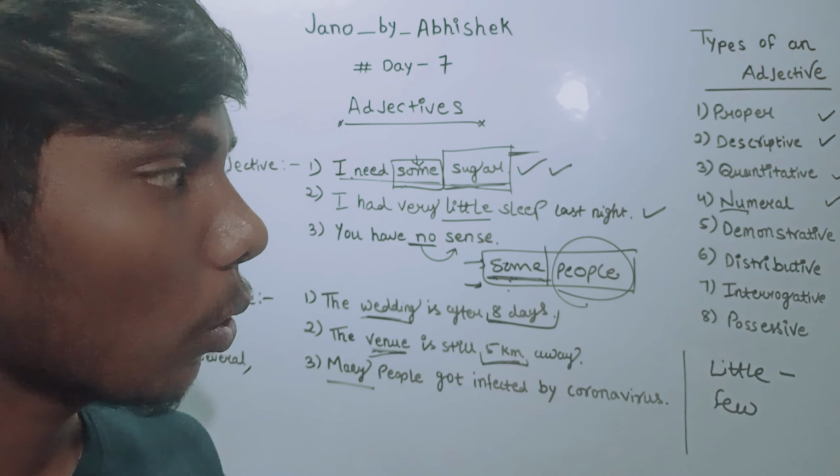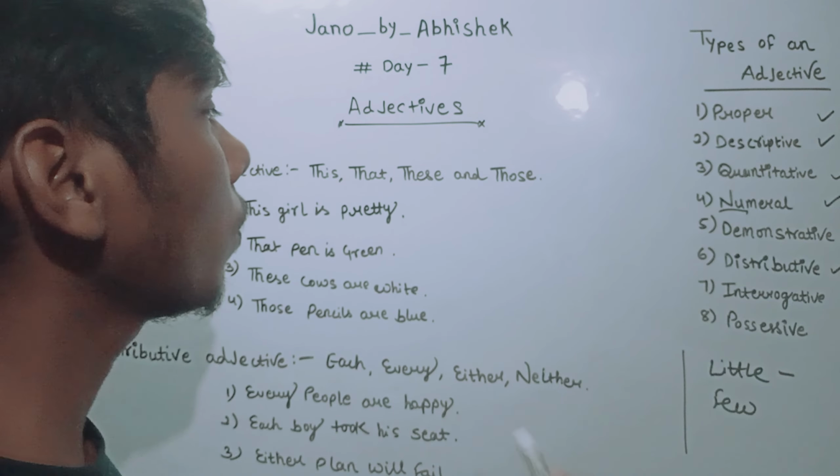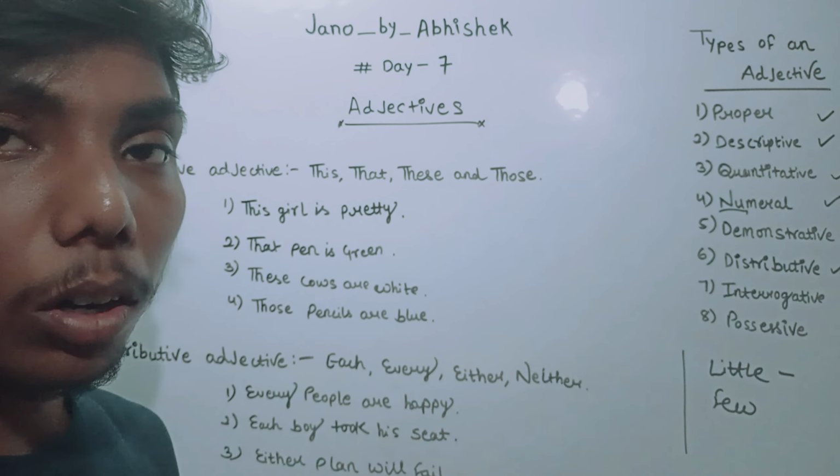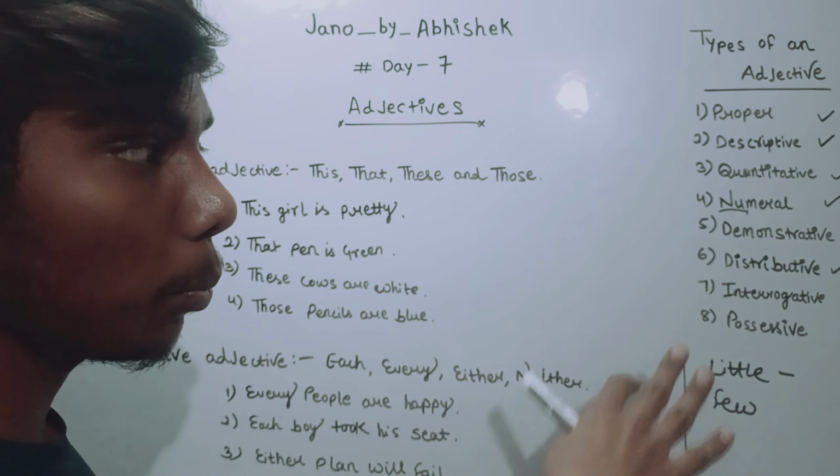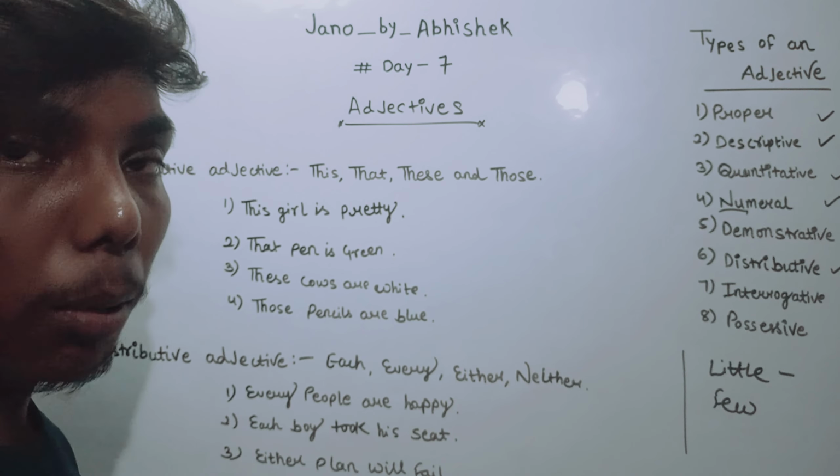Okay, friends, let's see the next two more. What are those? Demonstrative and distributive. If you have been watching all my videos in this series, I don't think you need to understand demonstrative, because my previous video was dedicated only to demonstrative: this, that, these, those. If you have not watched that video, go back and watch it to understand the topic. There I have explained everything in depth. Now let's see a few examples.